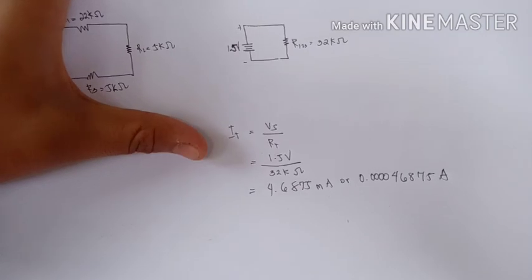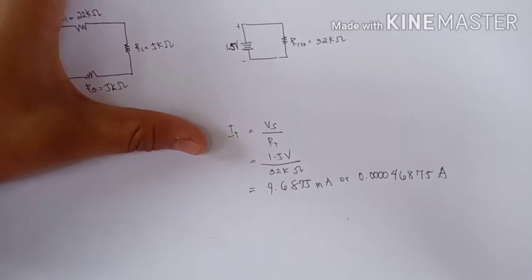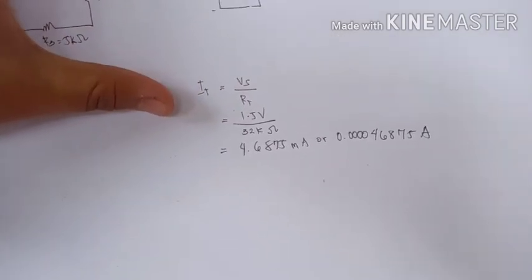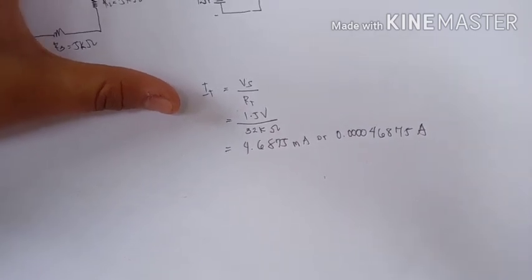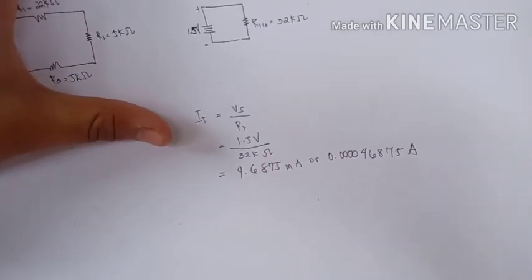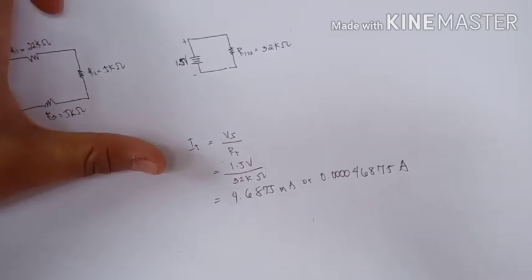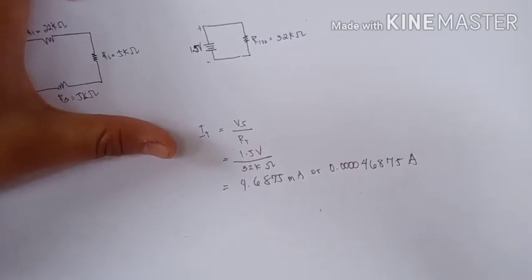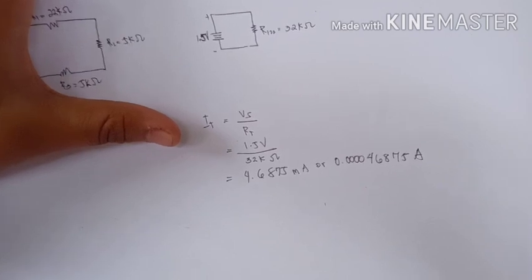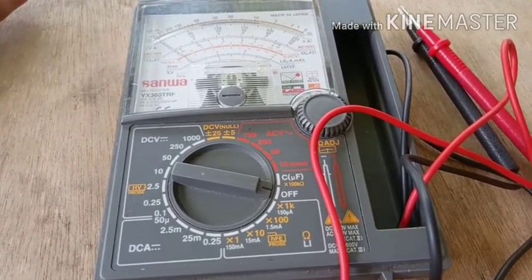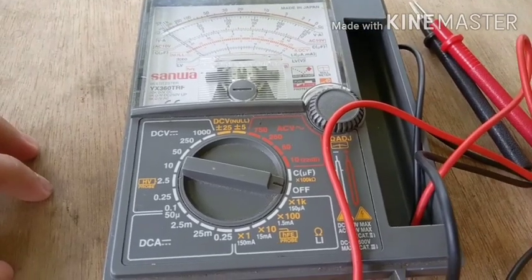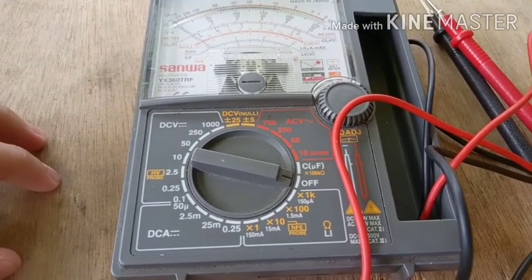So 1.5 volts divided by 32 k ohms equals 4.6875 milliamperes, or 0.000046875 amperes.